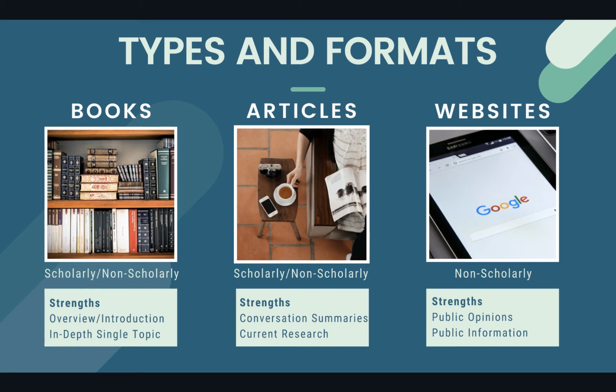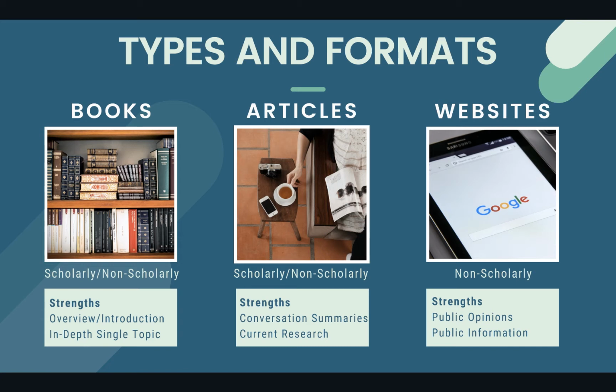Articles can also be scholarly or non-scholarly. Non-scholarly articles are more meant to inform or entertain the public. Think of magazines and newspaper articles. Their language will be informal, and you'll often find advertisements in the middle of the pages. Scholarly articles are meant for professors, students, and researchers within the field. They will be black and white with charts, tables, and graphs. Their purpose is to present research findings. Scholarly articles are what your professors will mainly want you to use as your sources in college.